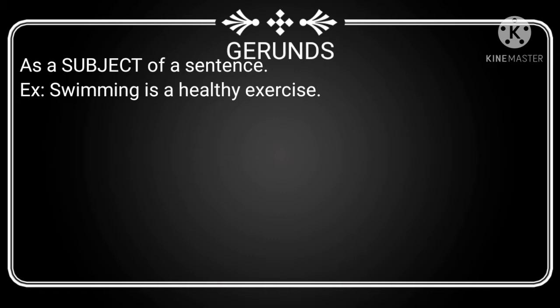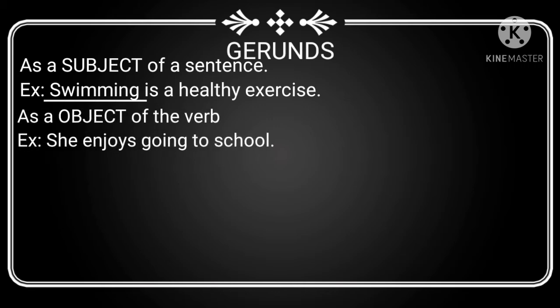Now, let's see what are the uses of the gerund. As a subject of a sentence. Example, swimming is a healthy exercise. Here, the word swimming is a gerund. What is the structure of the gerund? Verb plus ing. It is a subject of the sentence. It is a verbal noun. So, verb plus ing is a gerund. It does the function of a subject. The word swimming is a subject of the sentence.